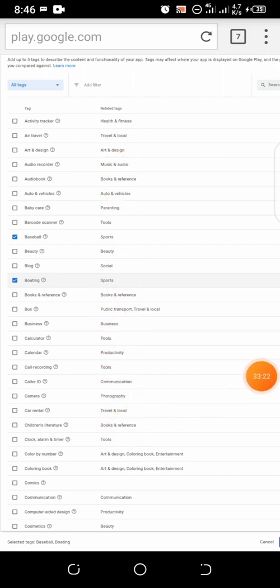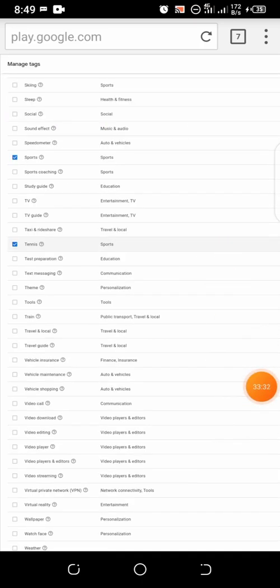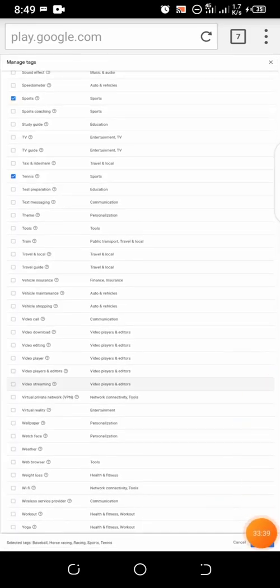Let me pause. So I'm just going to click on any tag that has sports in front. We can see related tags here. And please be aware that you can only add up to 5. You can only add up to 5 categories.